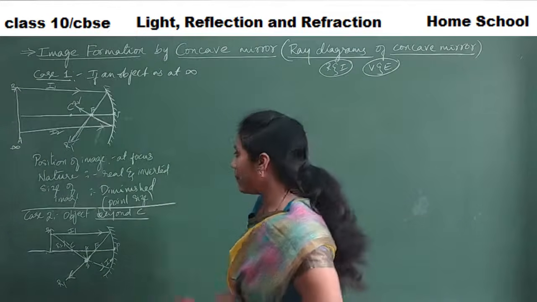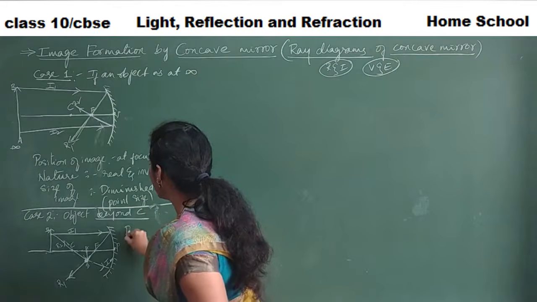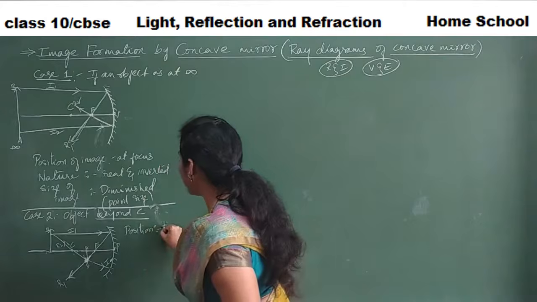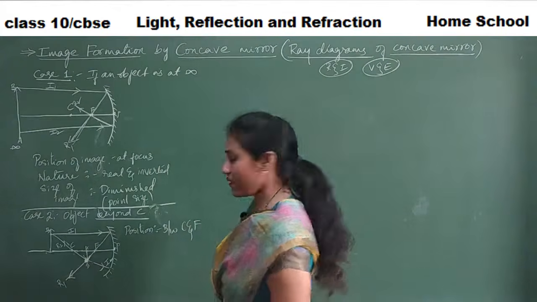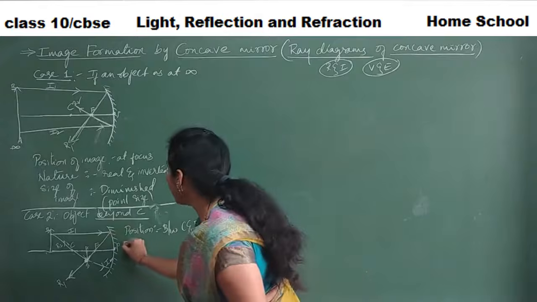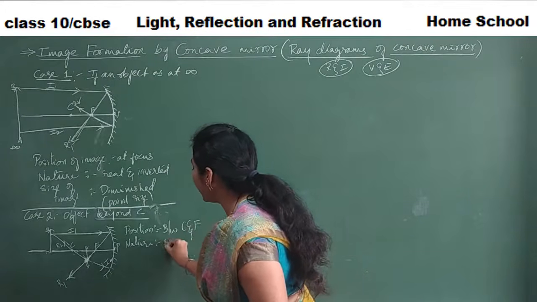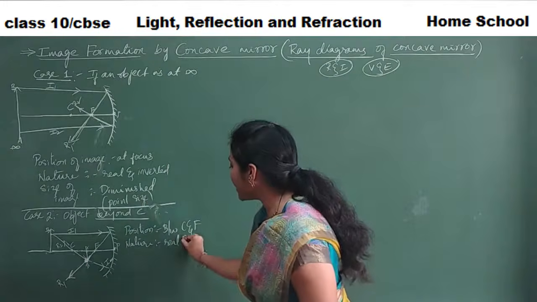Now let us write the points. What is the position of the image? The position of the image is between the center of curvature and the focus. And what is the nature of the image? The nature is real. The image is formed in front of the mirror.